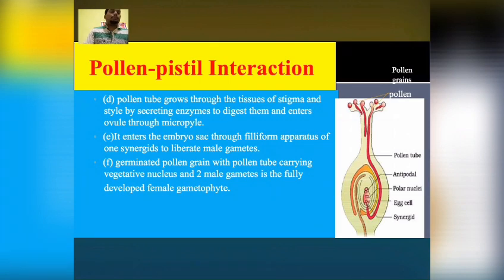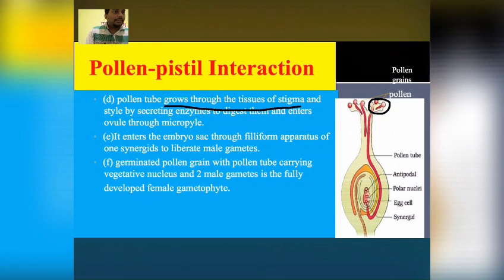The contents of the pollen tube are the generative cell and vegetative cell. If the pollen grain is in the 2-celled stage, the generative cell will divide mitotically and form 2 male gametes inside the pollen tube. But if the pollen grain is in the 3-celled stage, then the pollen tube will carry 2 male gametes from the beginning. Now the pollen tube has germinated and will grow through the tissue of the stigma.